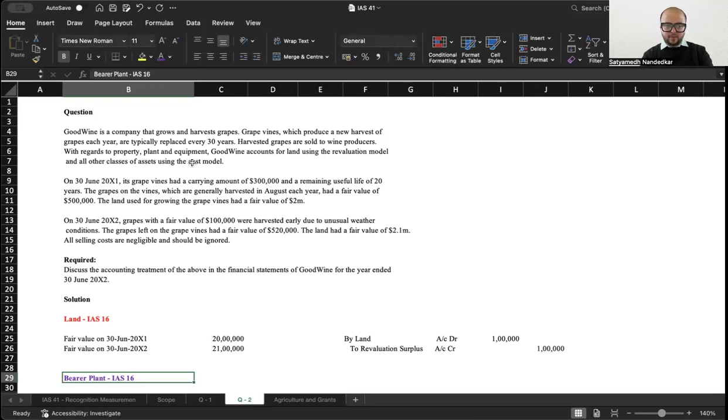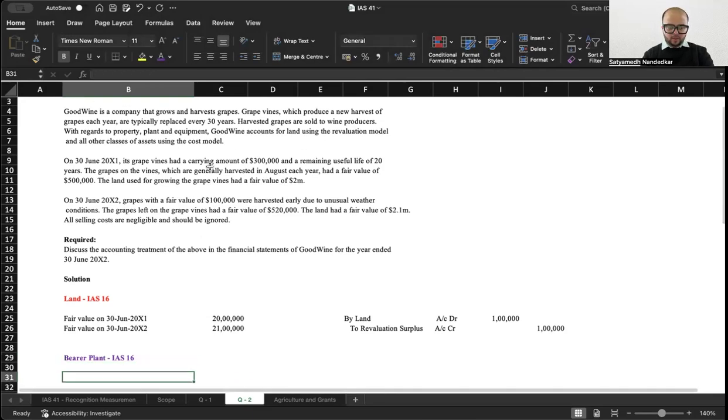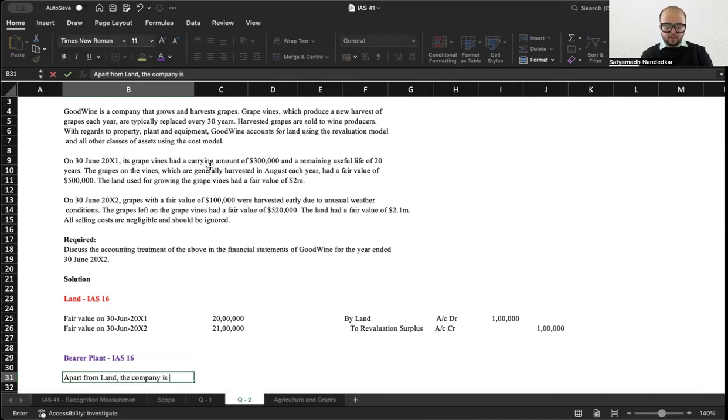For everything else, the company is using the cost model. So apart from land, the company is using the cost model for all other assets.